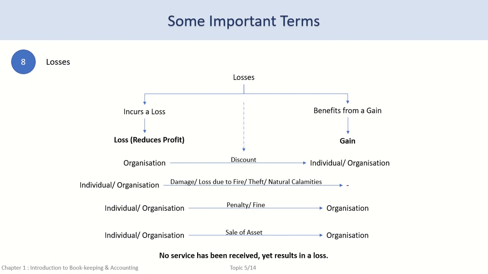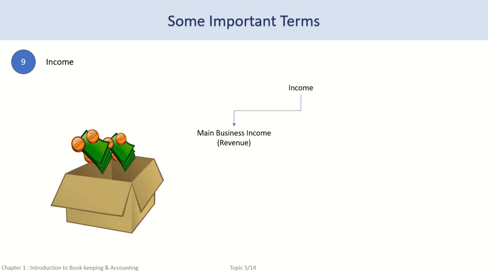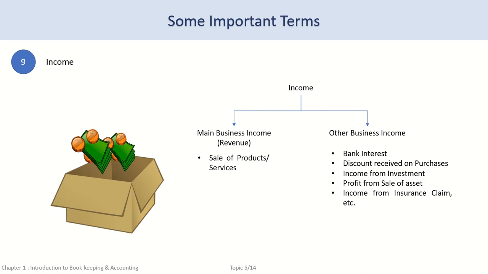Let's move on to the next term of this chapter, income. Income refers to all earnings of the business in the form of money. There are two types of incomes over here: main business income and other incomes. Revenue is the main business income generated from business activity, mainly from the sale of goods or services.